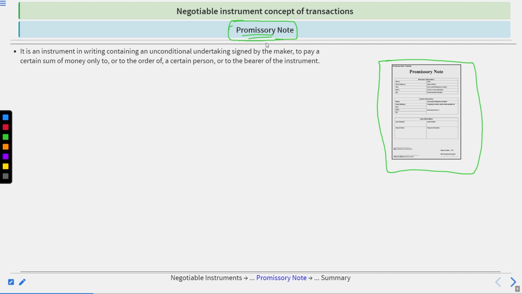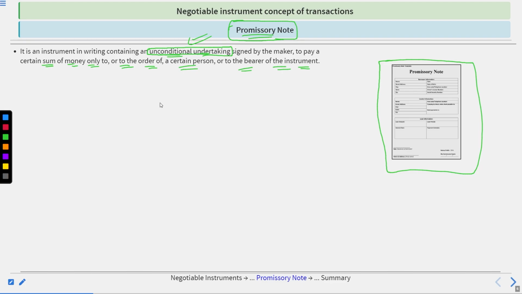Right? So basically it is an instrument in writing containing an unconditional undertaking signed by the maker to pay a certain sum of money only to or to the order of a certain person or to the bearer of the instrument. Now here you have seen several things, and these things are required to be understood. First is unconditional undertaking, which means that once the person made a promise on the promissory note, then he becomes liable unconditionally to fulfill that promise.